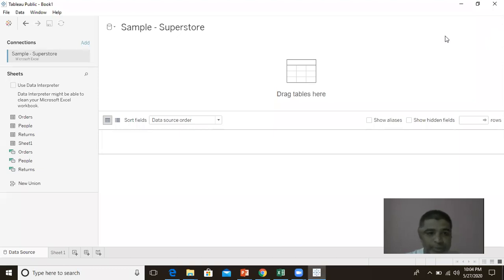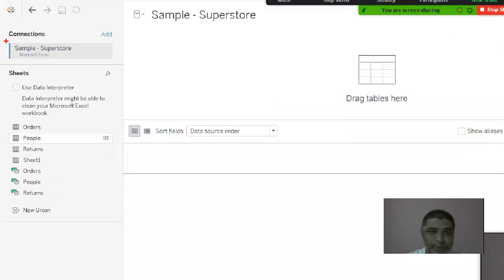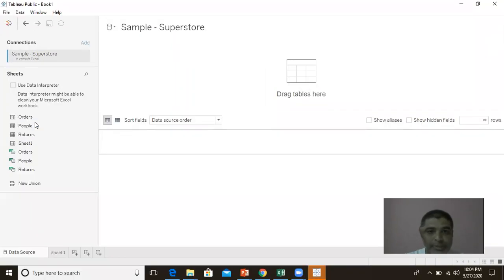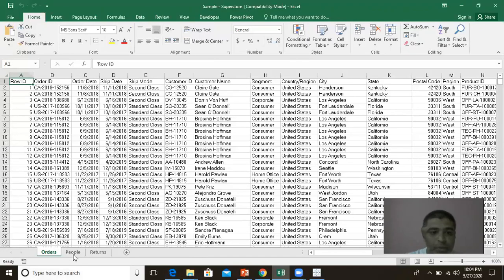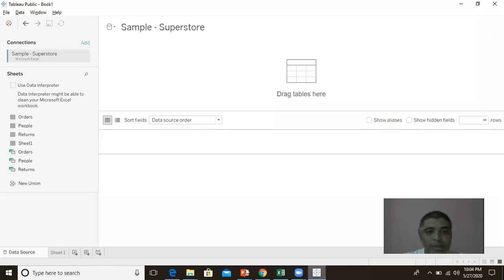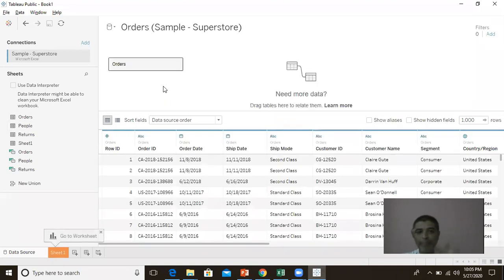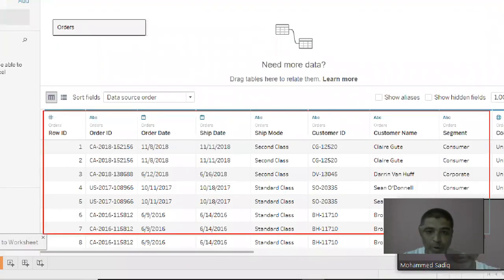When I go to this, since I have imported the sample superstore, it shows me all the sheets that are there, the same sheets that are in your Excel. We have orders, people, returns. I want to generate the report based on one sheet, say orders. I drag this and place it here. As soon as I drag, I'm importing this data from Excel into Tableau, and you can see the whole data is being brought in.